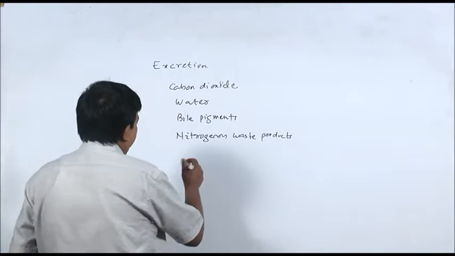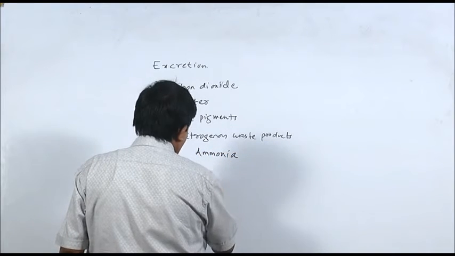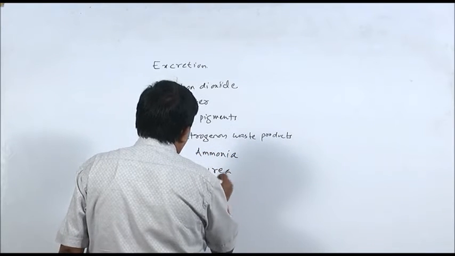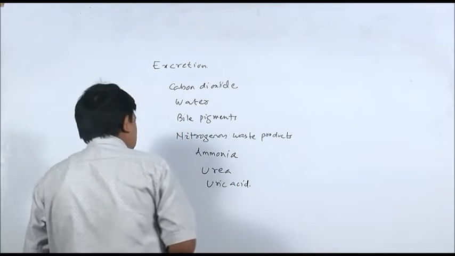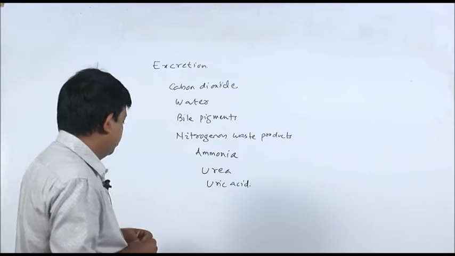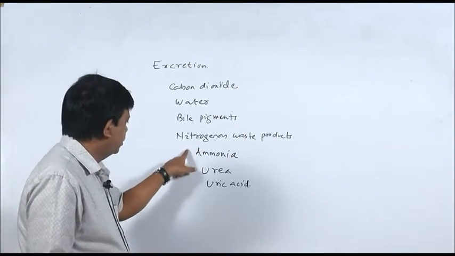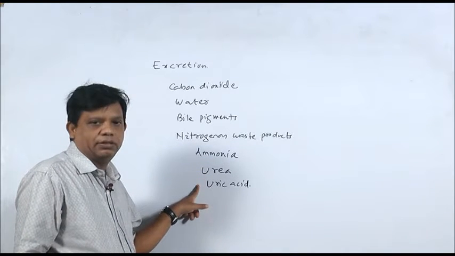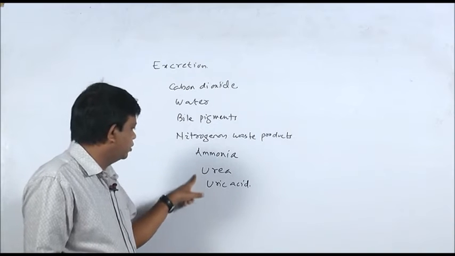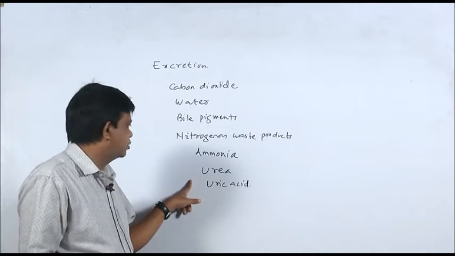They are these substances: ammonia, urea and uric acid. These are the nitrogenous waste materials which are removed by the excretory system. All these contain nitrogen.